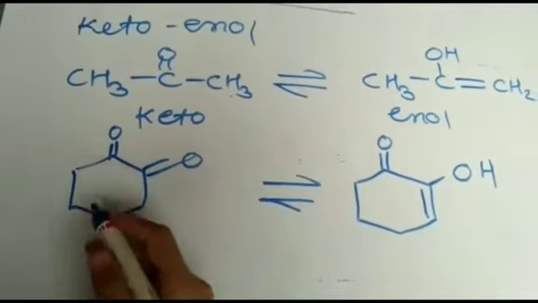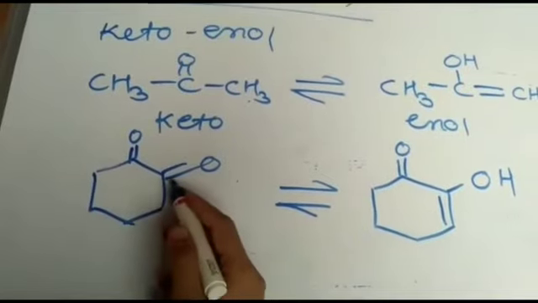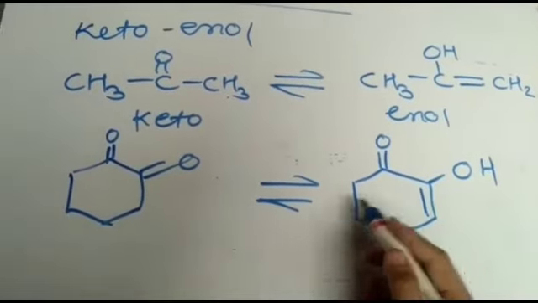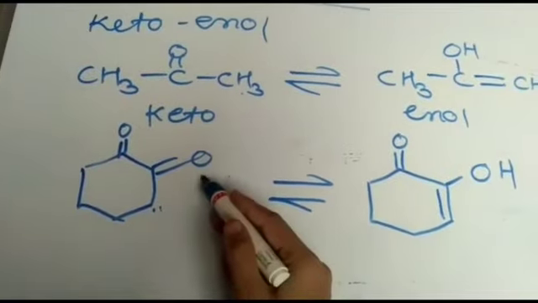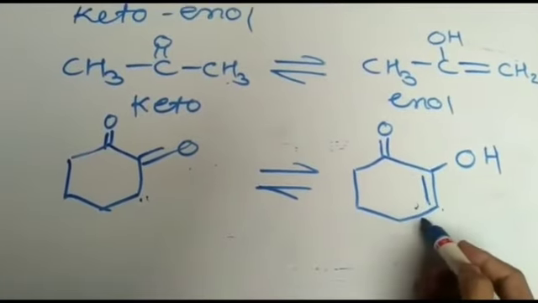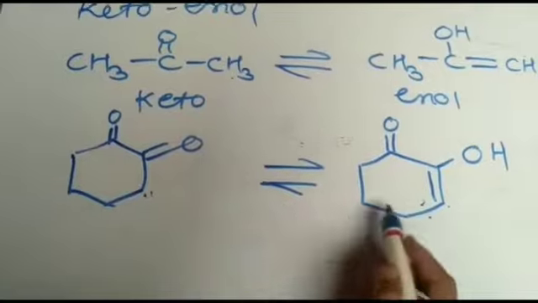Another example for this, here a diketone group is present. Here one hydrogen from this carbon goes towards here and forms this enolic group. Therefore, this is a keto-enol tautomerism. These are the types of structural isomerism. You understand all these types of the structural isomerism.